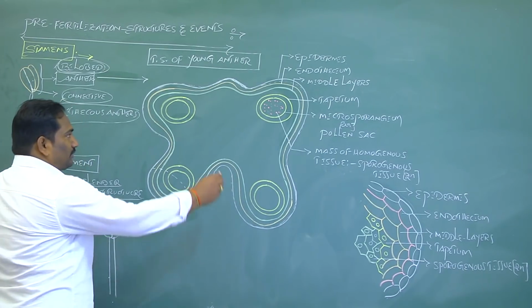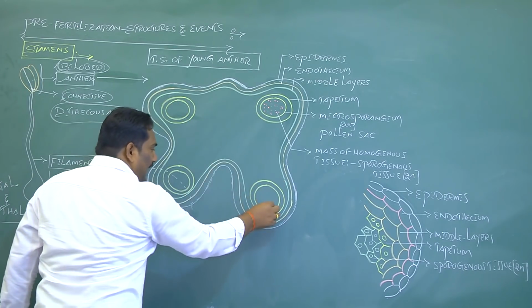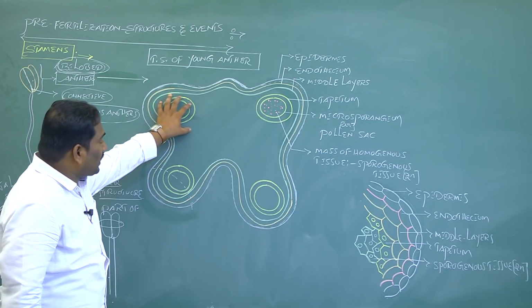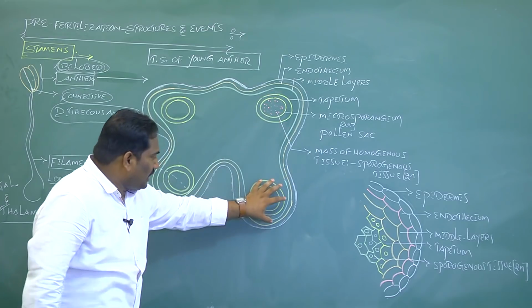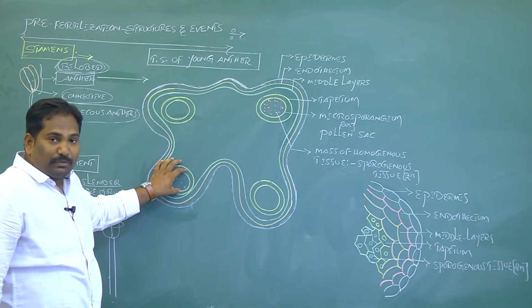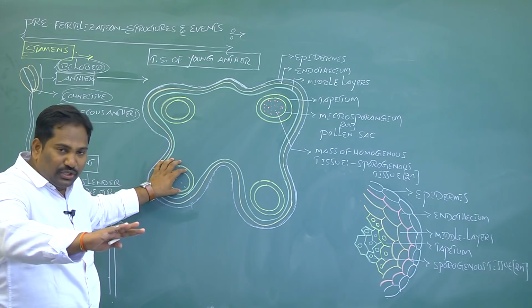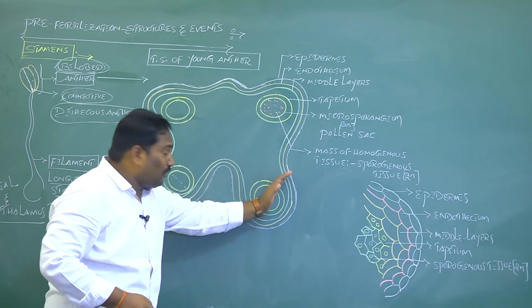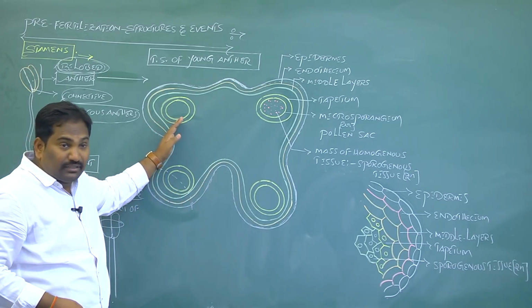Each anther has four microsporangia at its four corners. This is one microsporangium, this is another, another, and another.